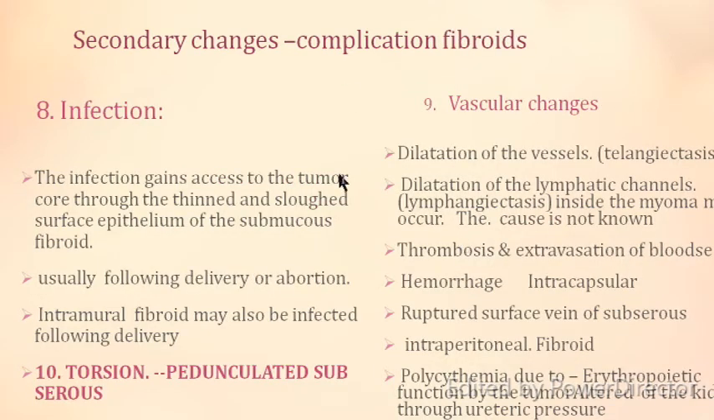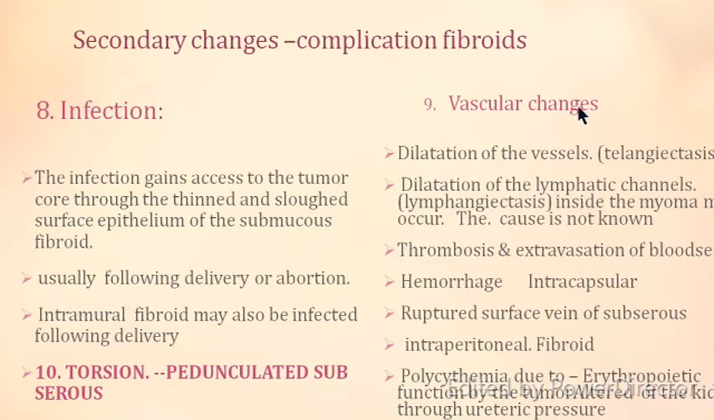Coming to infection, this is basically a feature of submucous fibroid. The infection gains access via the tumor through the cervical canal. The thin or sloughed out surface of the epithelium of the fibroid gets infected, and this infection can be after delivery or abortion also. Intramural fibroids can also get affected after delivery. So infection can gain access to a fibroid.